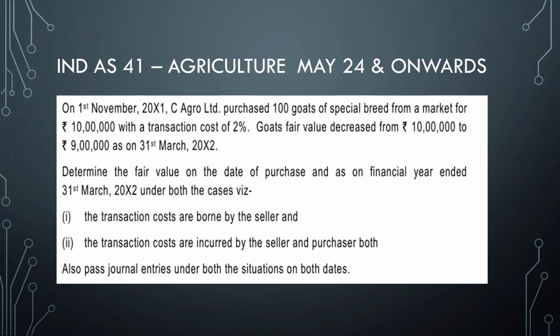So let's quickly check out the other question. On 1st November 2021, C Agro Limited purchased 100 goats of special breed from a market for rupees 10 lakhs, with a transaction cost of 2%. The goats' fair value decreased from 10 lakhs to 9 lakhs as on 31st March 2022. In the previous case, it increased from 5 lakhs to 6 lakhs; here it decreased from 10 lakhs to 9 lakhs. Determine the fair value at the date of purchase and at the financial year end under both cases: the transaction cost is borne by the seller, and the transaction cost is incurred by both seller and buyer, and pass journal entries under both circumstances.